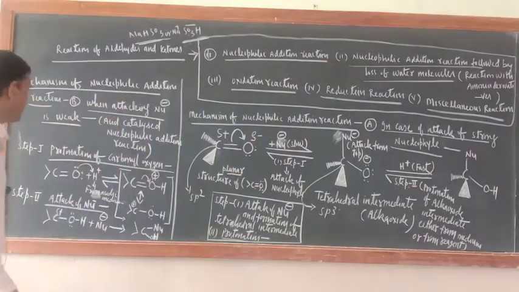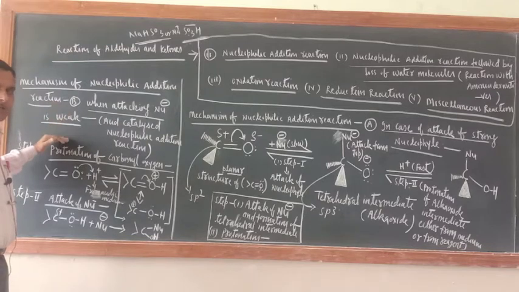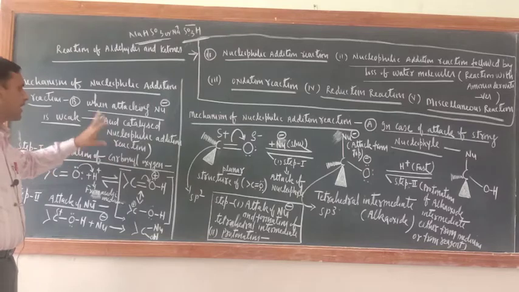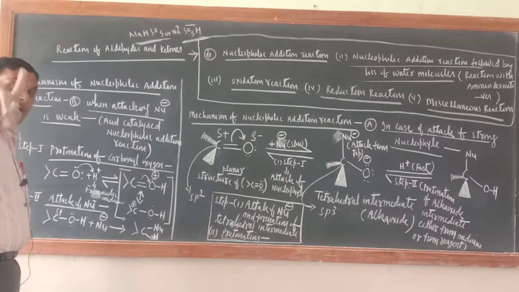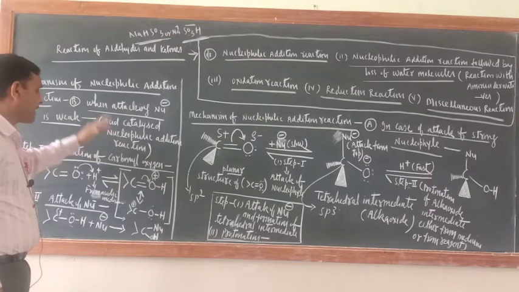mechanism of nucleophilic addition reaction when the attacking nucleophile is strong. What about when the attacking nucleophile is weak? When the attacking nucleophile is weak, this reaction is known as acid catalyzed nucleophilic addition reaction, and it must take place in the presence of acid. That is why this is known as acid catalyzed nucleophilic addition reaction.